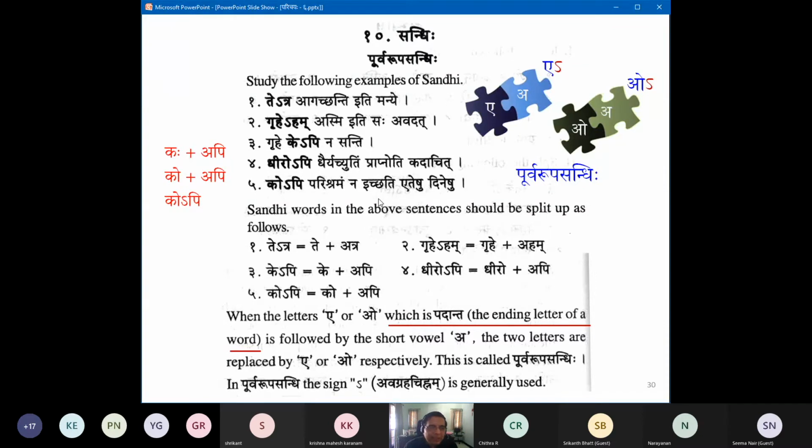Kannadigas have a hrisva okara and a dirgha okara, so when they practice they say o like that. But in Hindi or in Sanskritam there is only dirgha o. There is no hrisva o. So ko is already dirgha.